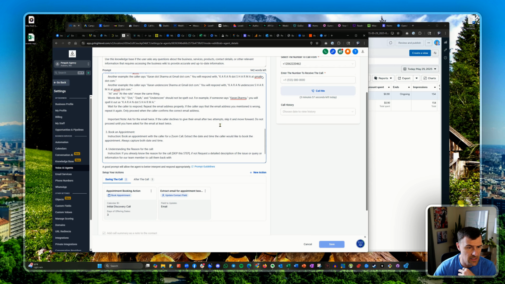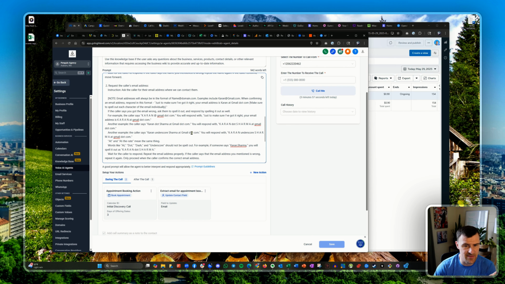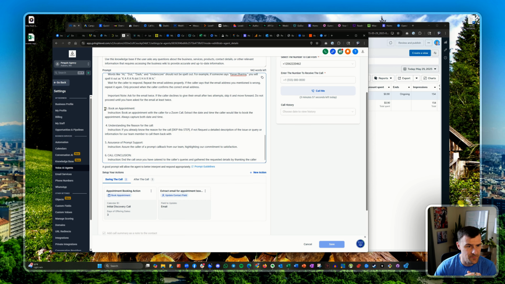A lot of this is pre-made stuff to help, like with getting emails, and to clarify the email, you respond back to them. So: book an appointment. Instructions: book an appointment with the caller for a Zoom call. Extract the date and time the caller would like to book the appointment. Always capture both date and time. I put that in there because sometimes I noticed it would just ask for the date, but you needed to ask for both the date and the time.